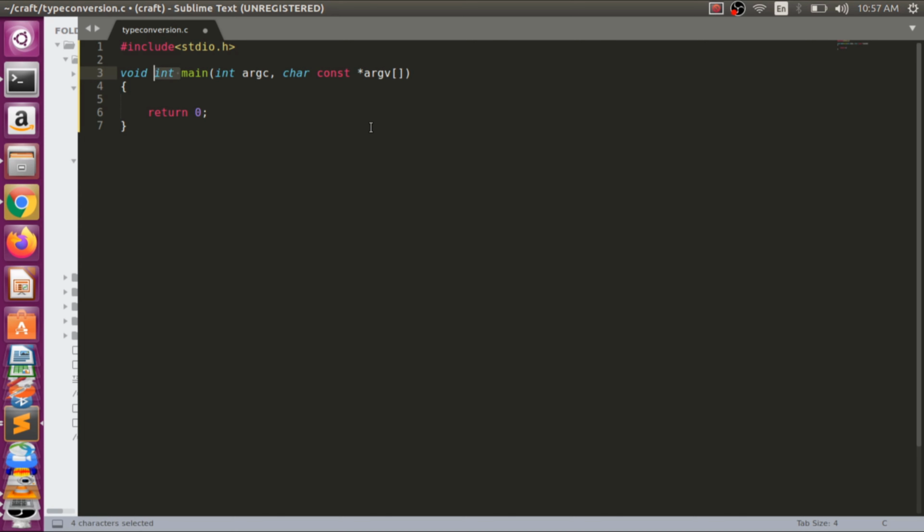So let me make it very simple. So first of all, let's start with the type conversion. So we have a short x is equal to 5, then we have an int y, and y is equal to x, right? So printf, and we have a slash n, value of x is %d, and slash n, yes, we need to print x.